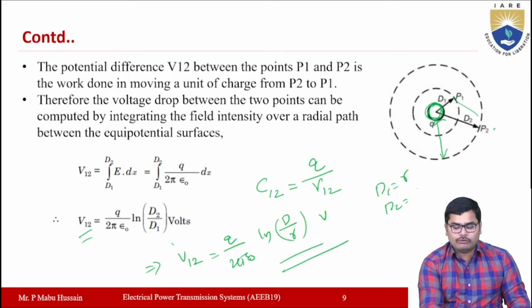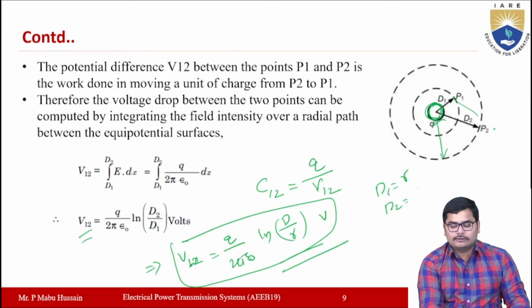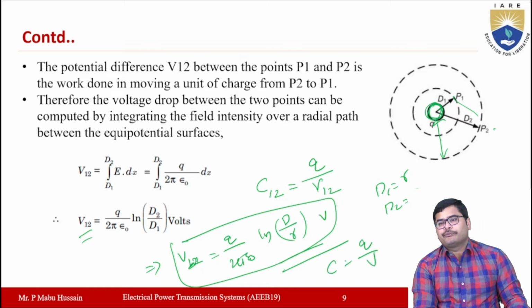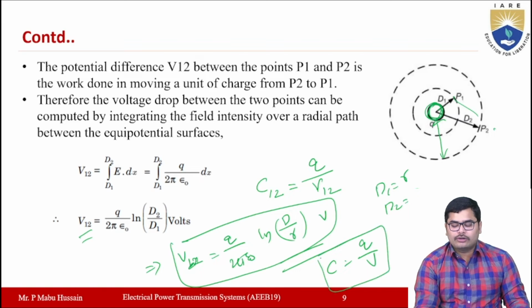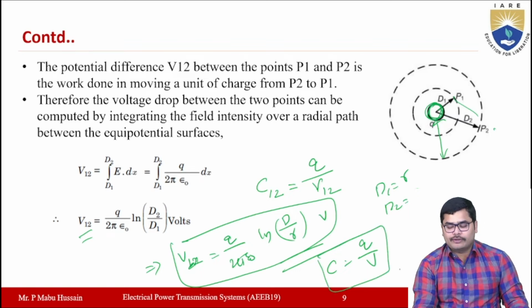So now once you know the voltage, capacitance C is equal to Q by V. Okay, so like that you can determine the capacitance, right? For calculating the capacitance, first we need to calculate the voltage or potential difference between the 2 points. Then you can calculate the capacitance by using the expression C is equal to Q by V, right?